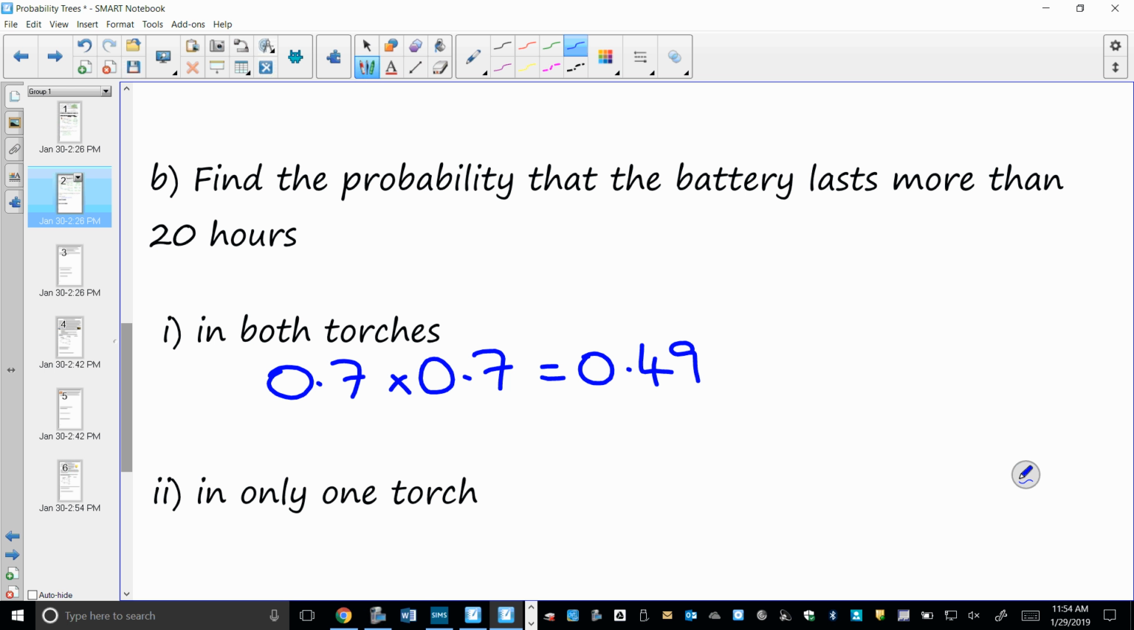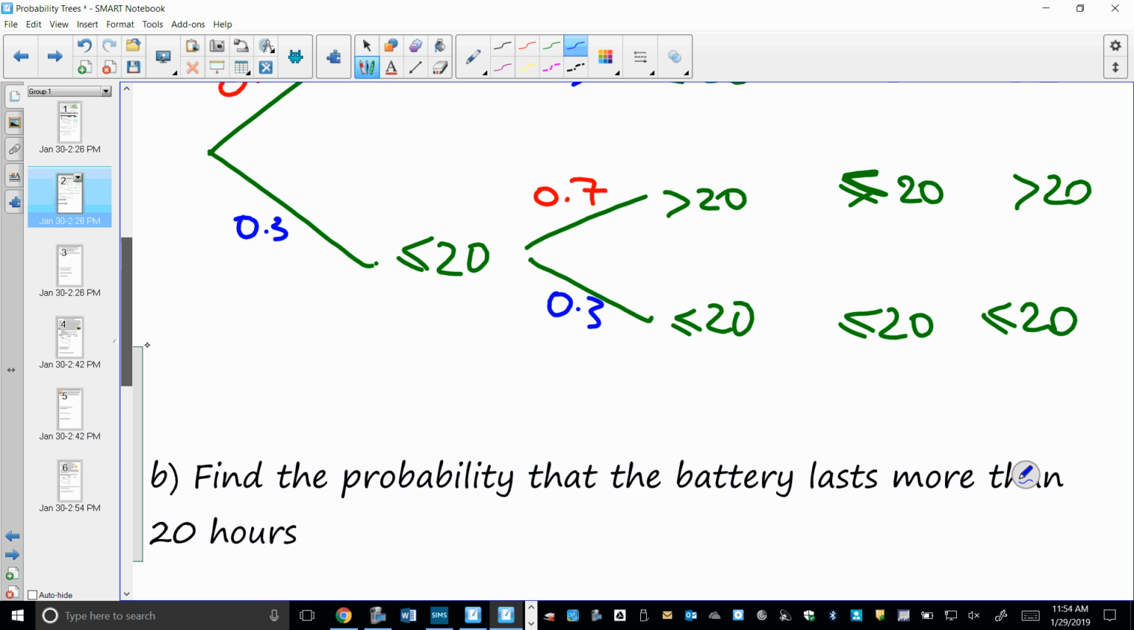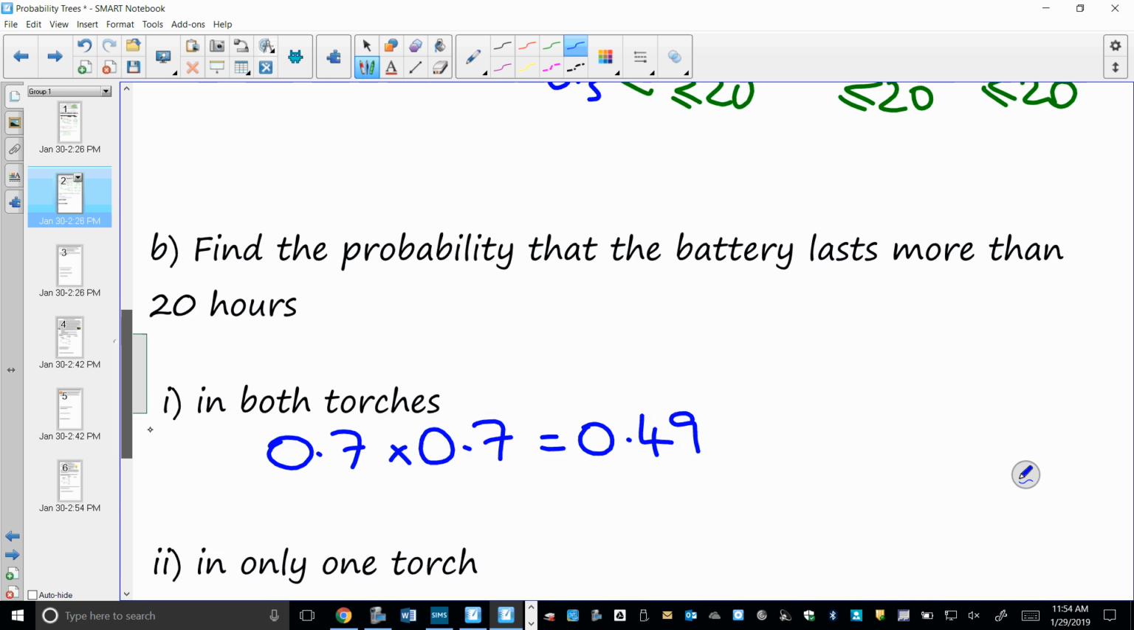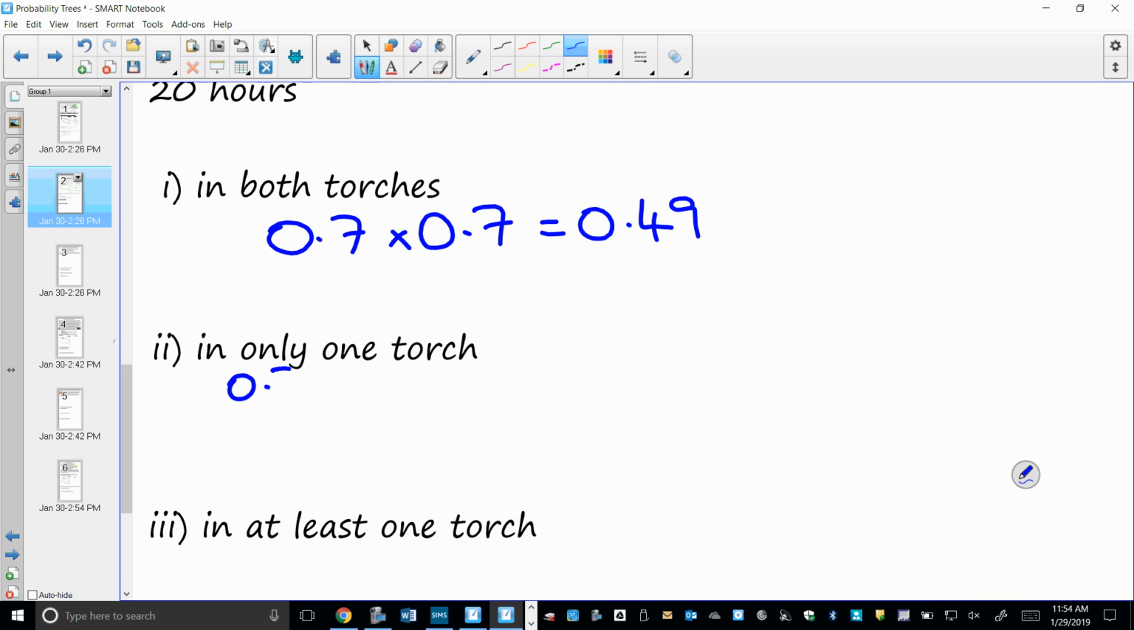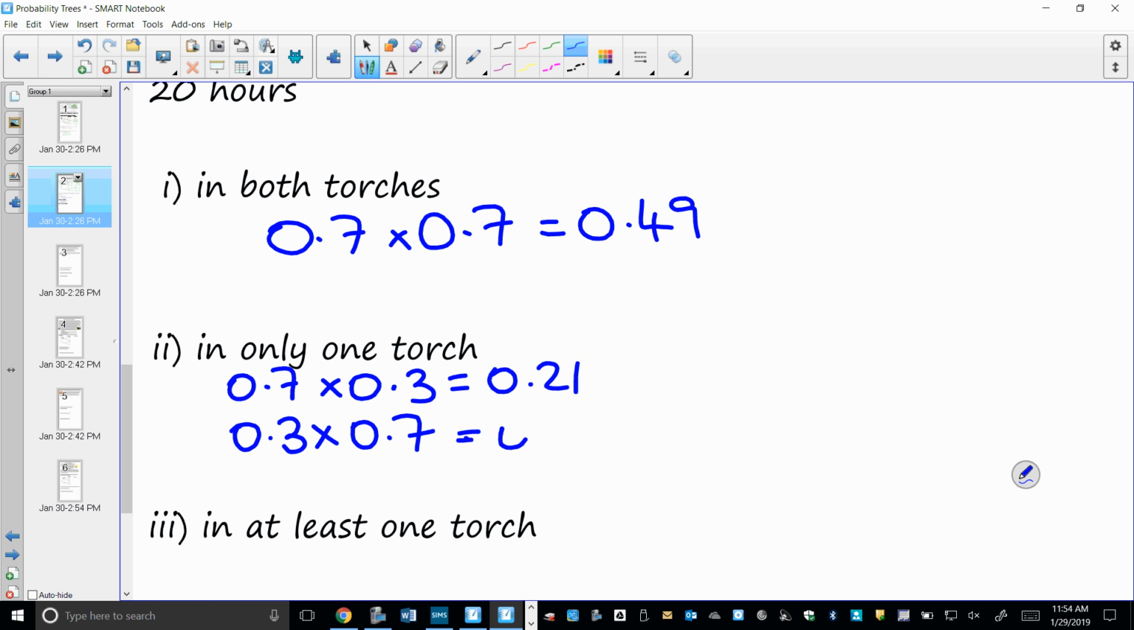In only one torch, again, you're looking at your 2 middle situations. So you've got 0.7 multiplied by 0.3, 0.3 multiplied by 0.7, and then you're going to add them. Add it?